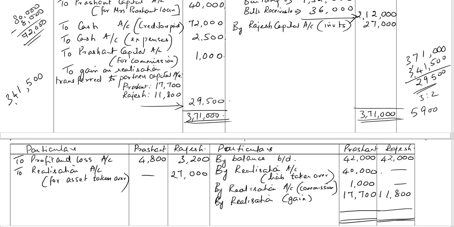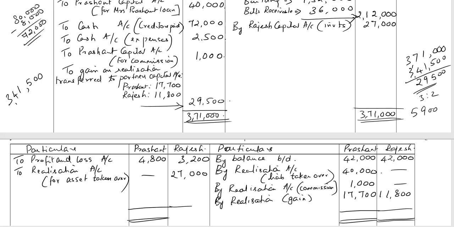Let's balance the partners' capital account and get the amount of the final settlement. In the case of Prashant, the credit side is greater. Totals to 1,07,000 rupees, to cash account for the final settlement. 1,07,000 minus 4,800 rupees, 95,900 rupees balancing figure.